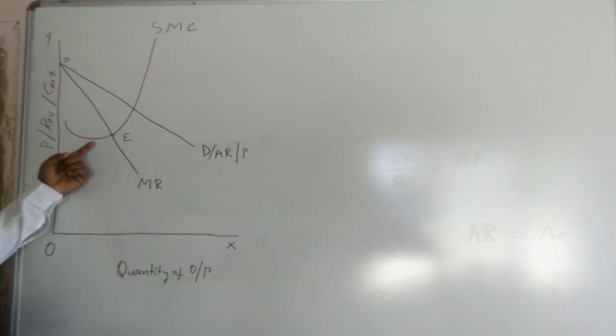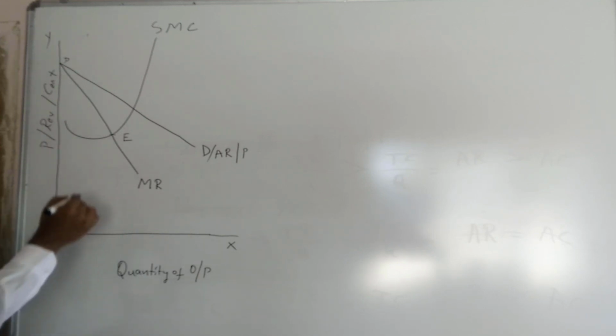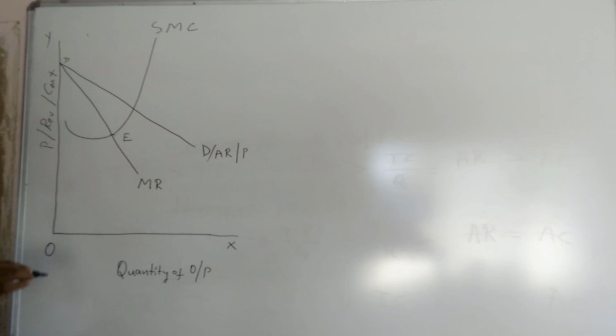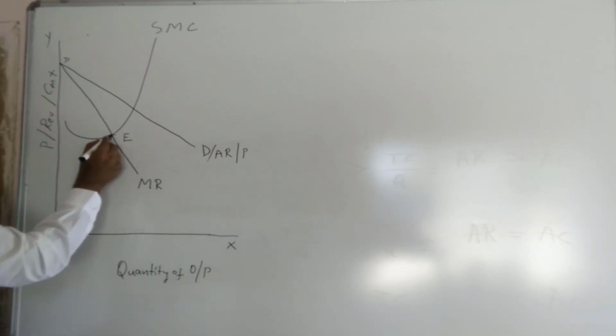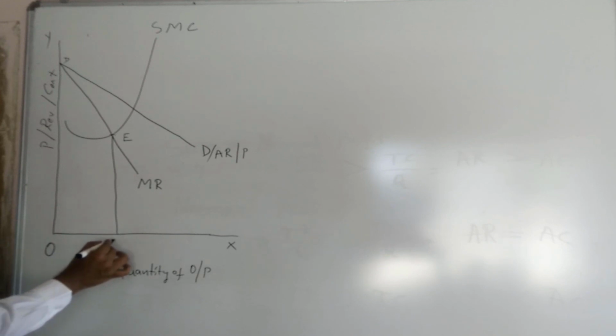Look at this intersection point, where he is going to find the output. Let us see how he determines the output. This is the output he determined. OM is the output he determined.